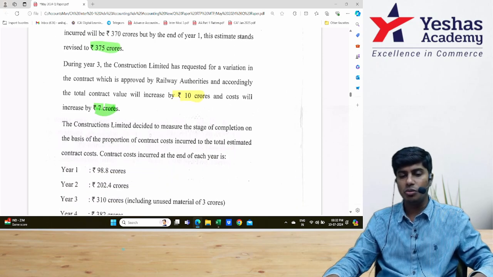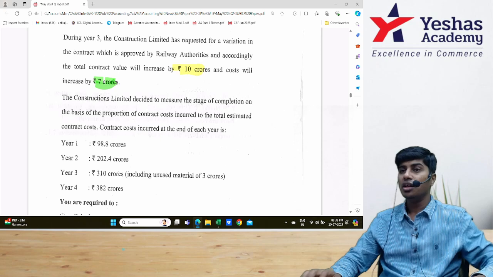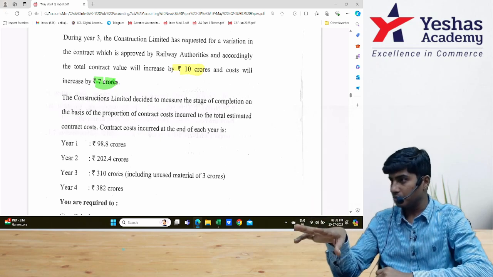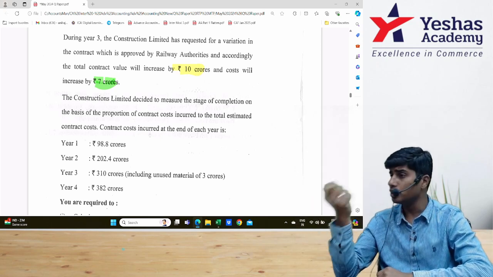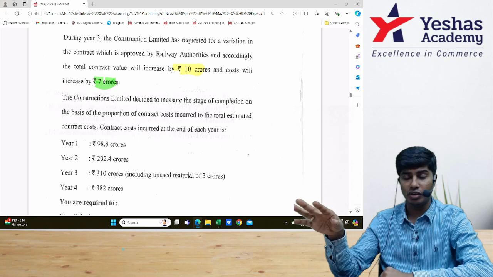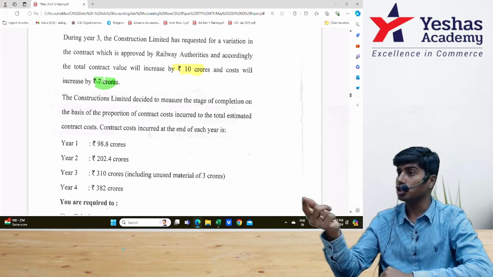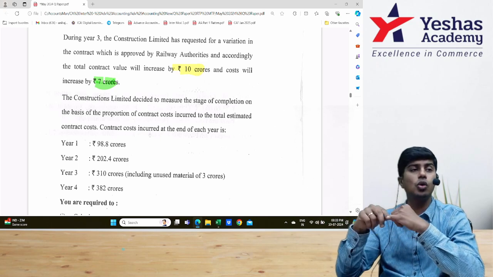Construction Limited decided to measure the stage of completion on the basis of proportion of cost incurred. We need to follow the percentage completion method. For determining percentage, I told you there are multiple bases. Work certified method, which we are not going to do anywhere in our syllabus. And I told you there is the survey method as well as the cost incurred to total cost method. They are following the cost incurred to total cost method.